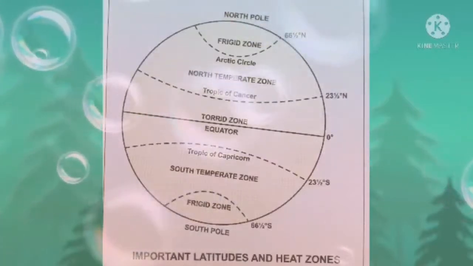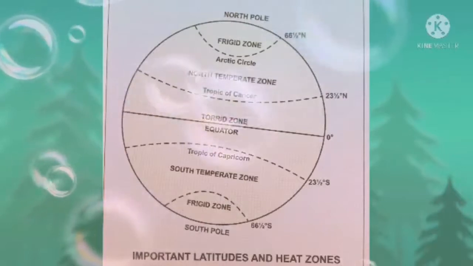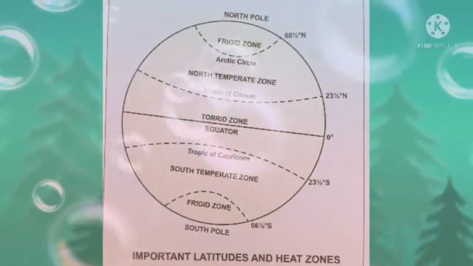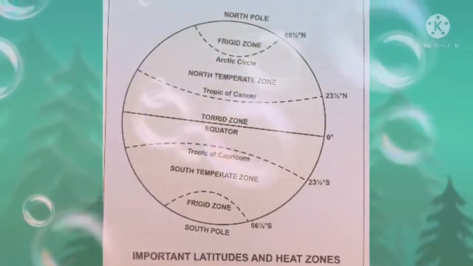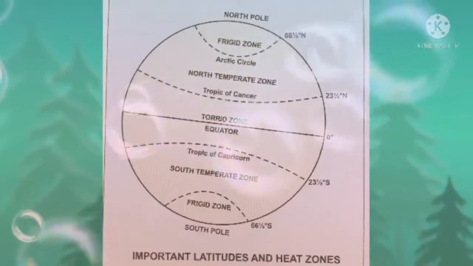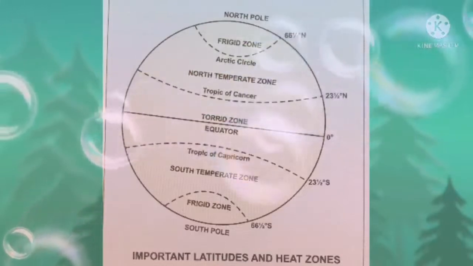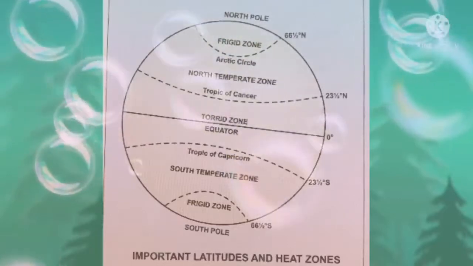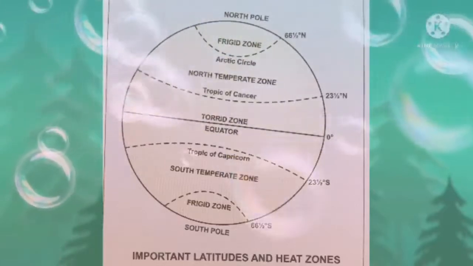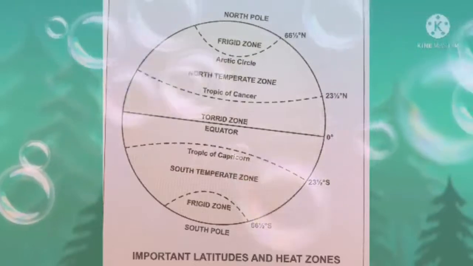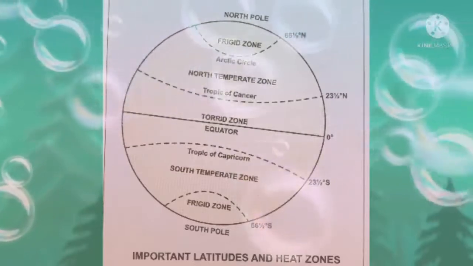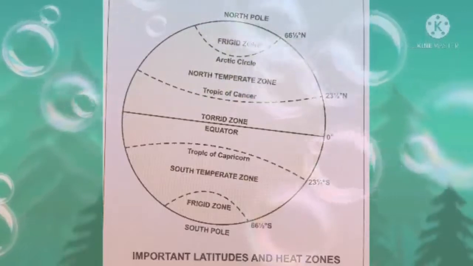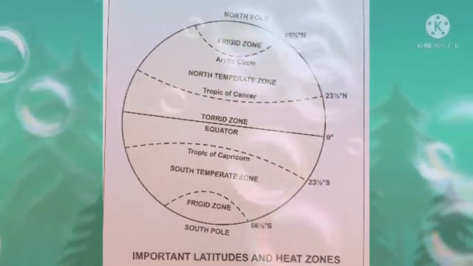Okay, next we have to mark 3 heat zones. What are the heat zones of the earth? We have 3 heat zones. One is torrid zone, another one is temperate zone, another one is frigid zone. Okay, these are the 3 heat zones of the earth. What does torrid zone mean, children? Torrid zone means hot. It is the hottest region of the earth.